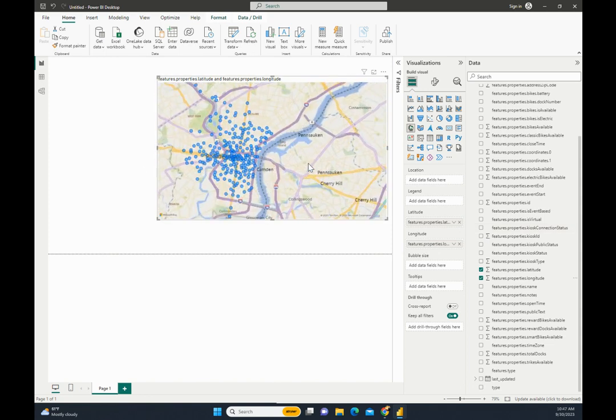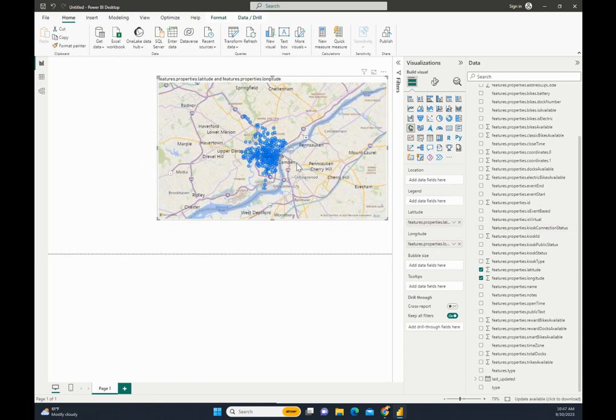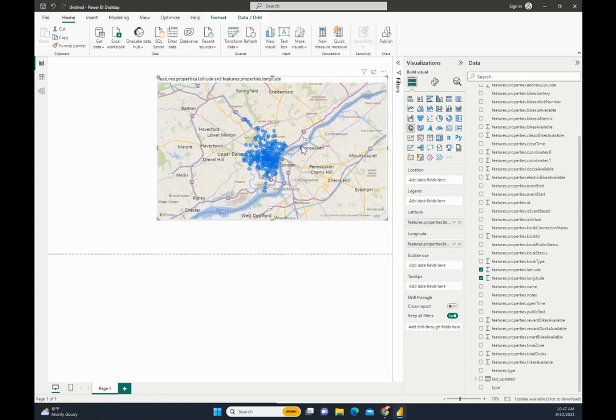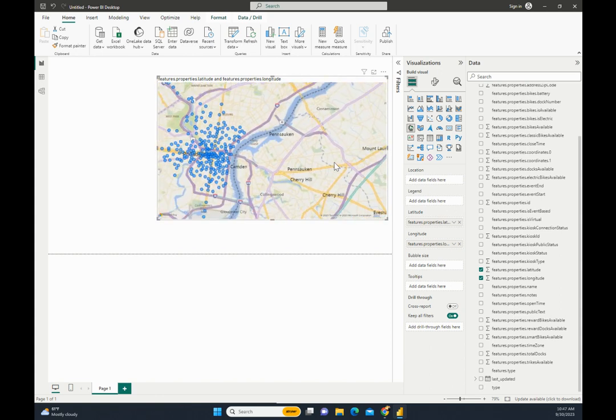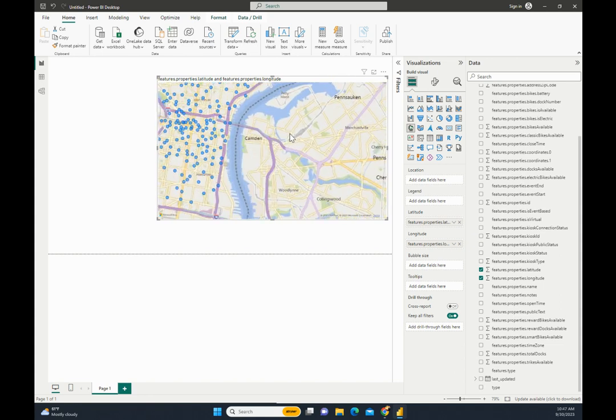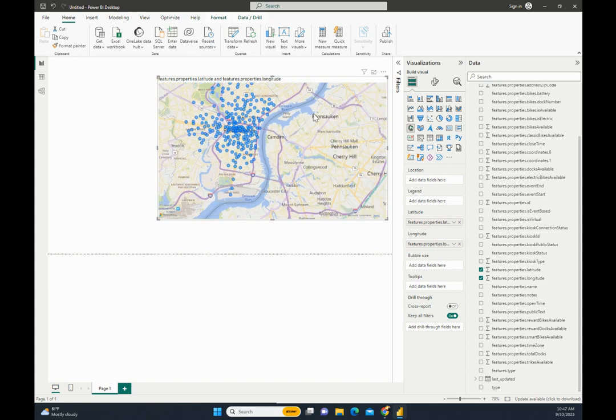So ooh, look at that, so beautiful. It pops up so quick, and all the people from Philadelphia are proud. Wow. I have never spent any time in Camden, but I know this is a densely populated area over here as well.